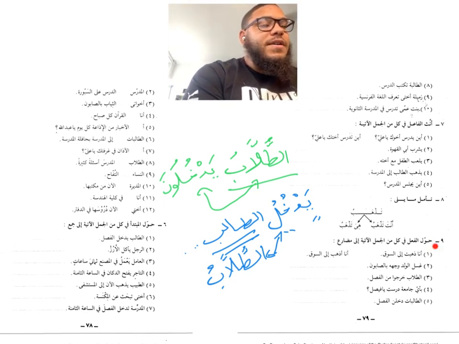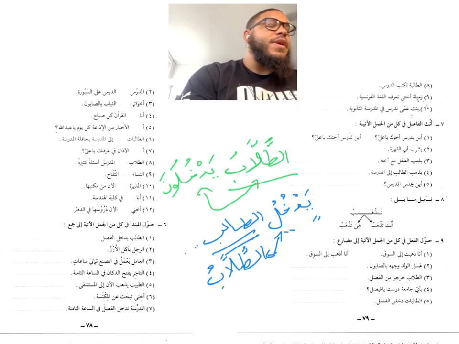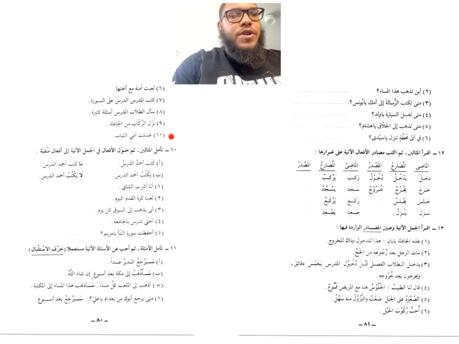It says حول الفعل في كل من الجمل الآتية إلى مضارع. So basically change all of these verbs in the sentences to present tense. So أنا ذهبت إلى السوق. I went to the market. أنا أذهب إلى السوق. I'm going to the market. That's the difference. Okay, the past tense ذهبت, أذهب, present tense. So you're going to apply the same rule to all of these sentences that follow using the correct attached pronouns to show who's doing the actual verb, inshallah.